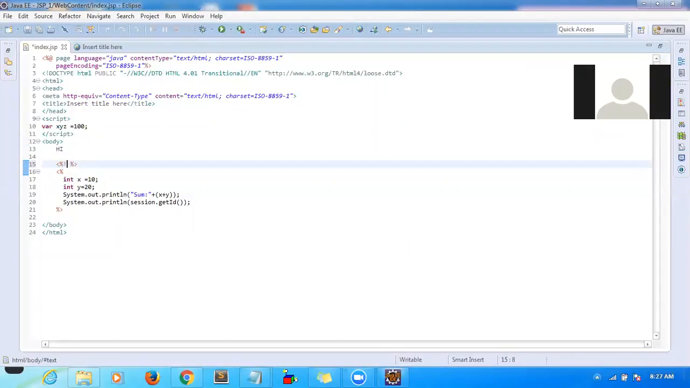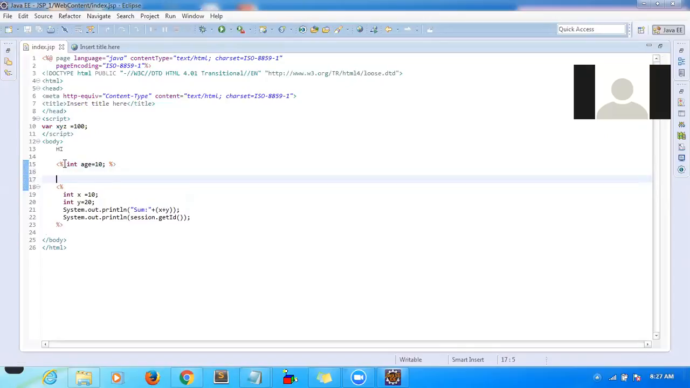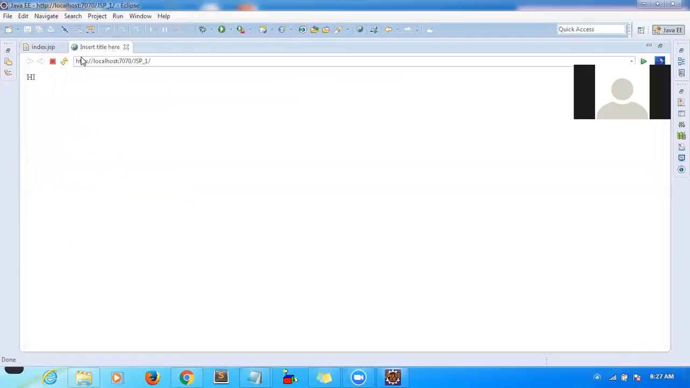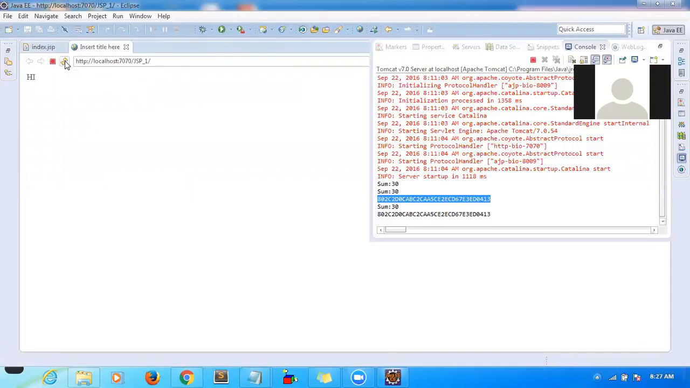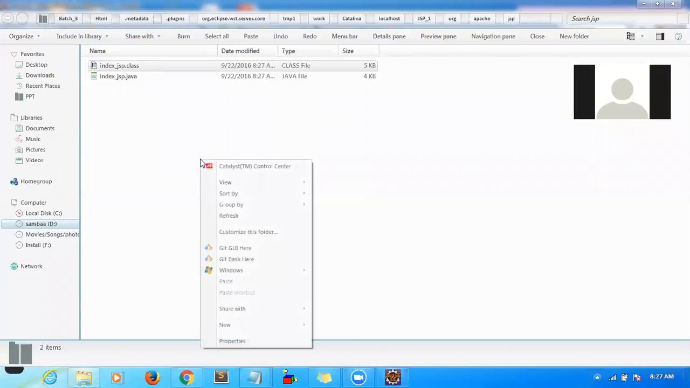So here I want to declare a variable called integer age equal to 10. This is the way to declare a global variable, and this one we call a declaration. Now I modified my JSP page, so whenever I'm sending the first request, the JSP will be called and the corresponding servlet file will be regenerated.